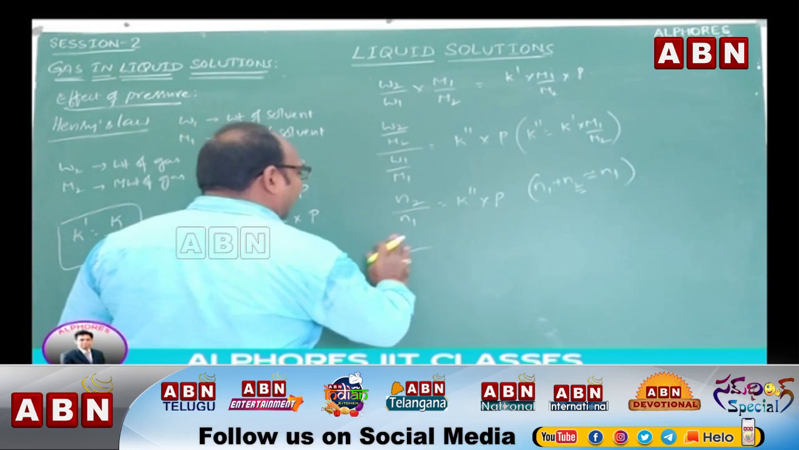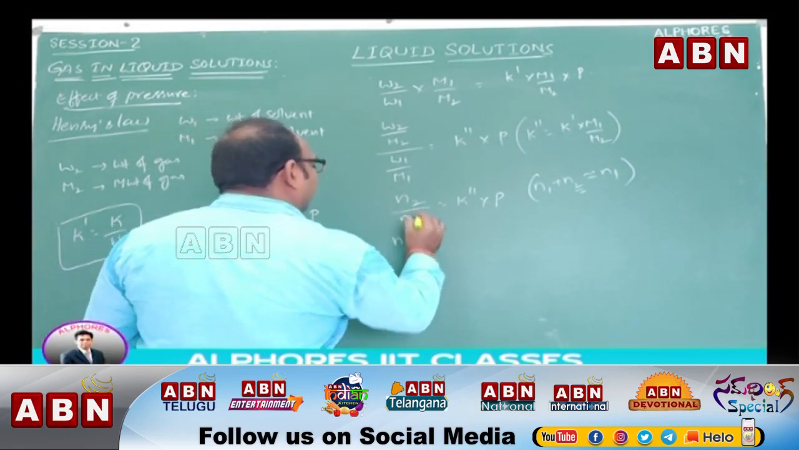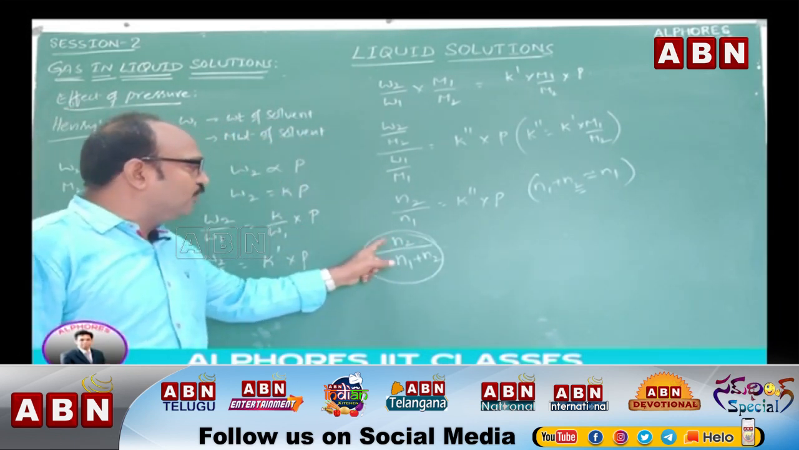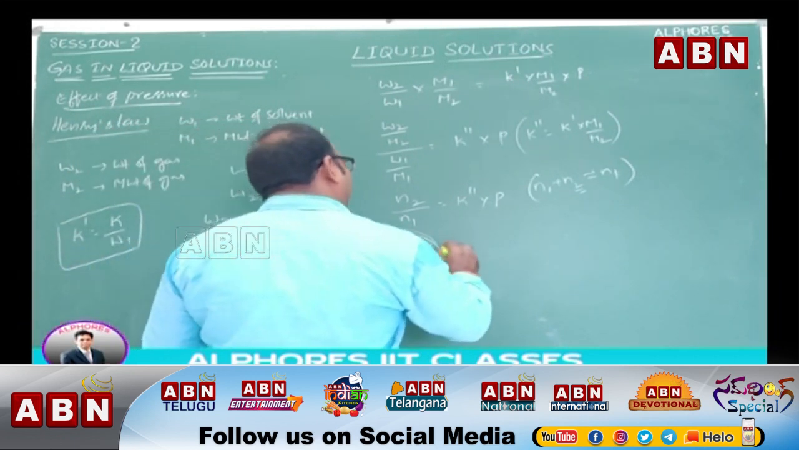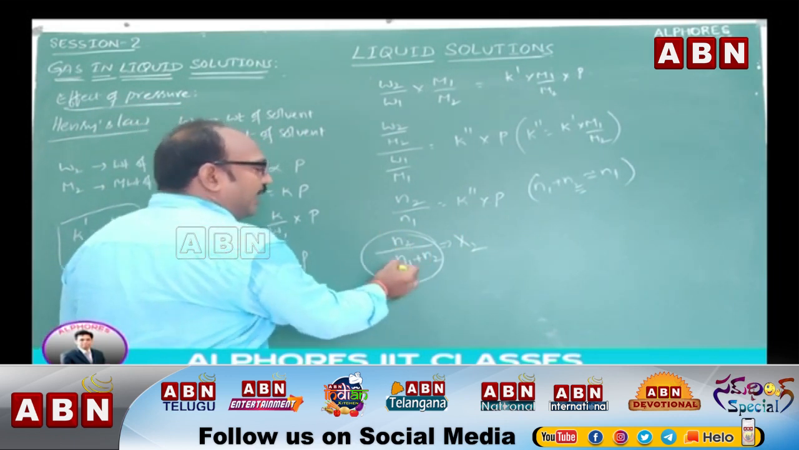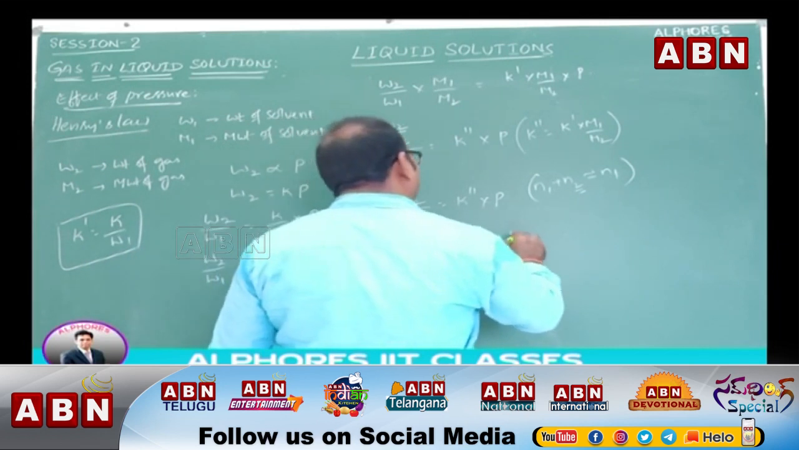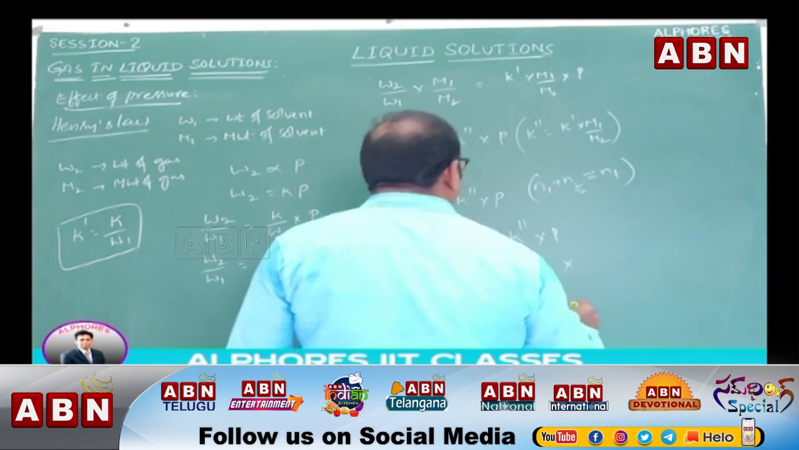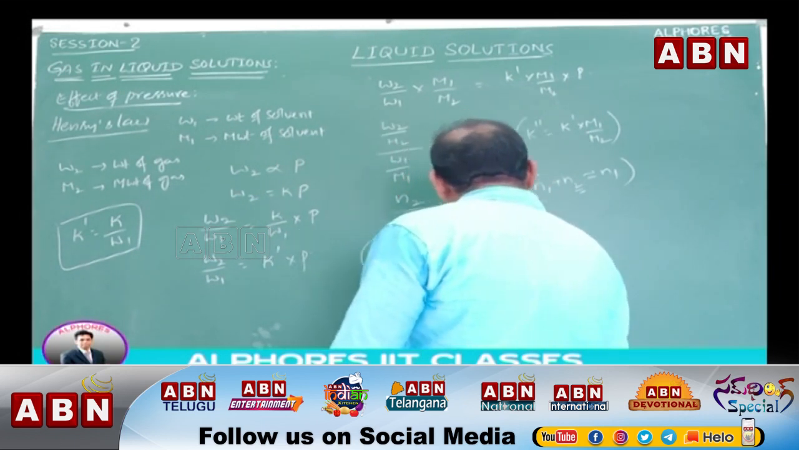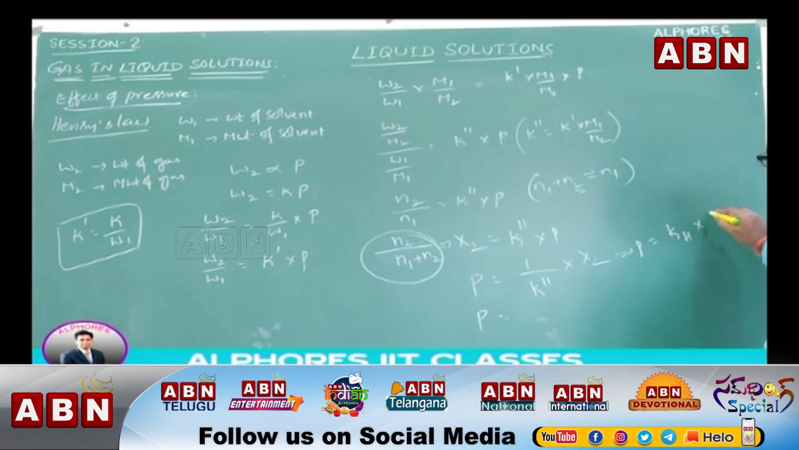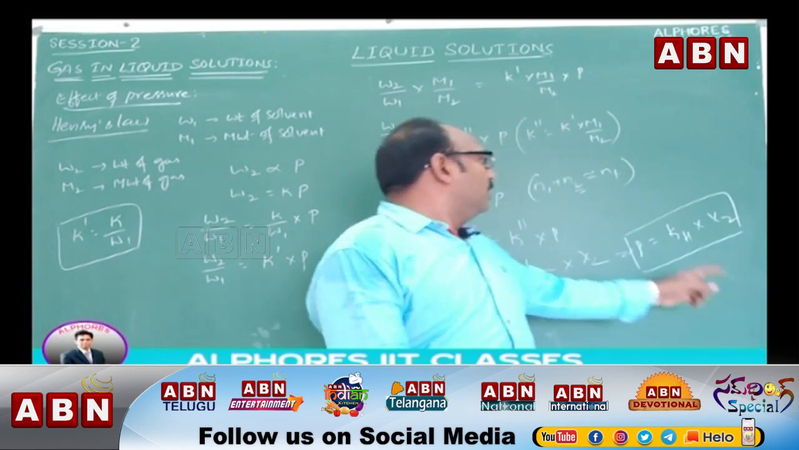In such a case, I can write directly N2 by N1 plus N2. This is nothing but X2, the mole fraction of solute, that is, number of moles of solute by total number of moles. So X2 is equal to K double dash into P, and P is equal to 1 by K double dash into X2. We can write 1 by K double dash as KH, so P is equal to KH into X2. This is Henry's law.